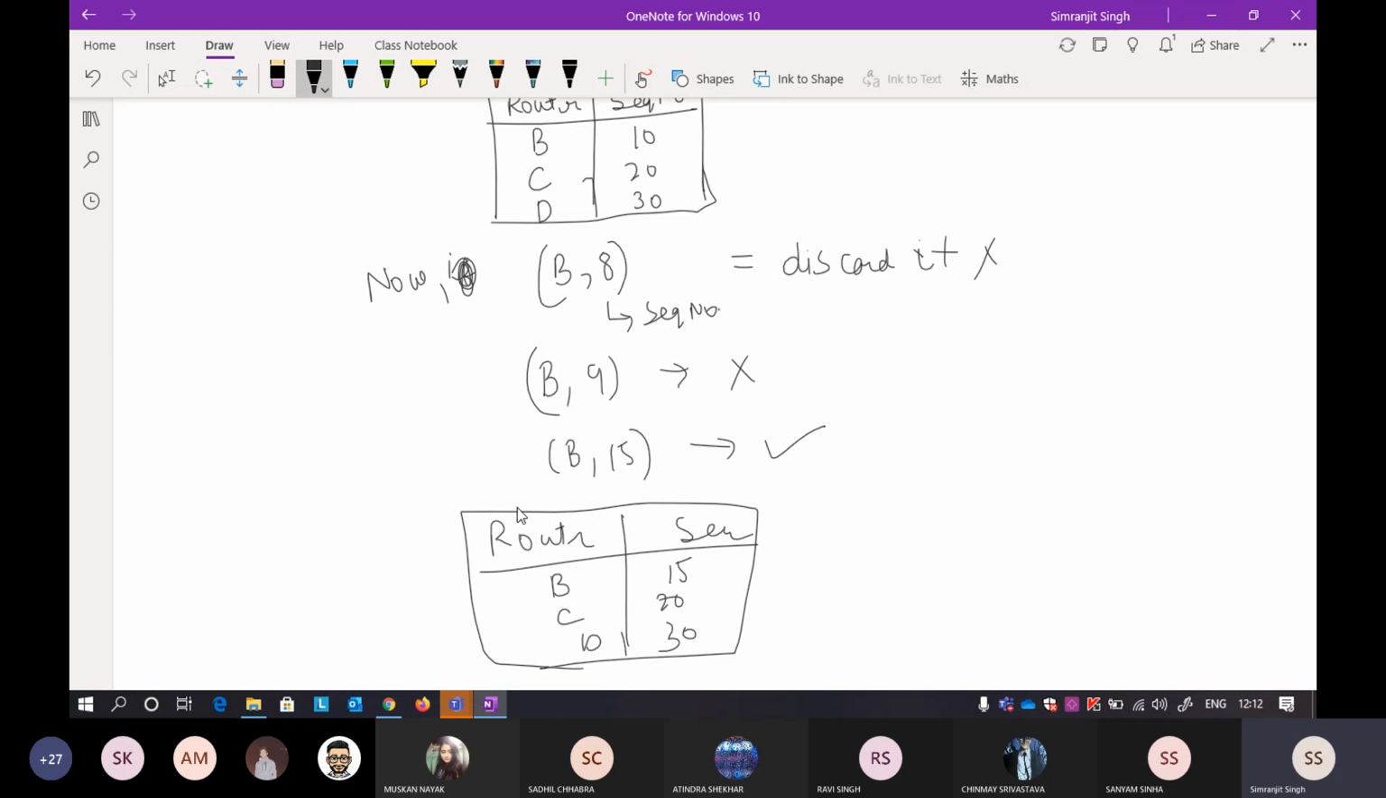And now if you again want to see it, another packet can also come, like if B11 comes now, you will again discard it because you already have the latest entry. Okay, so keep in mind, when updation is done, you have to flood the information again. Okay, so now this is the updation that you are doing.